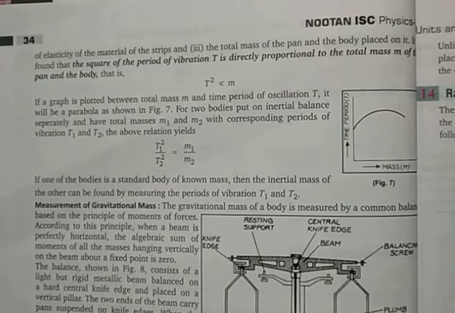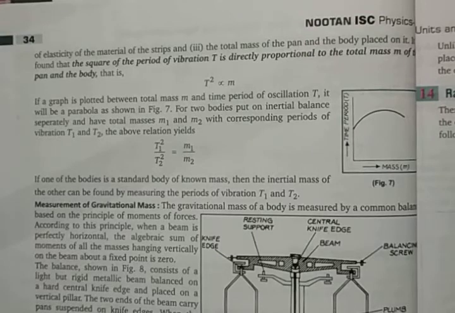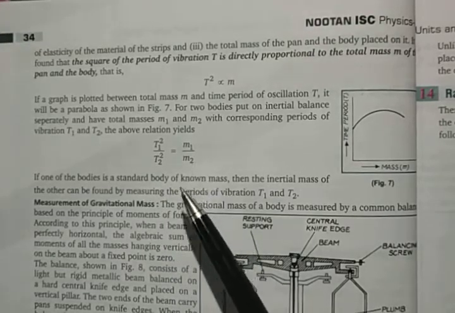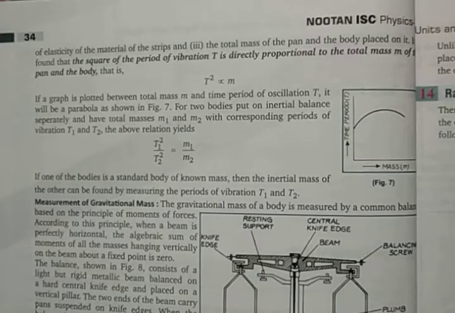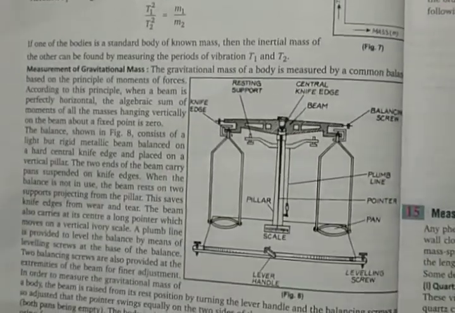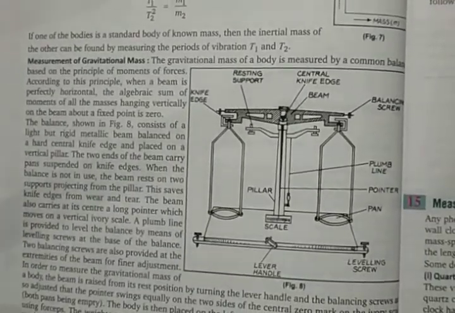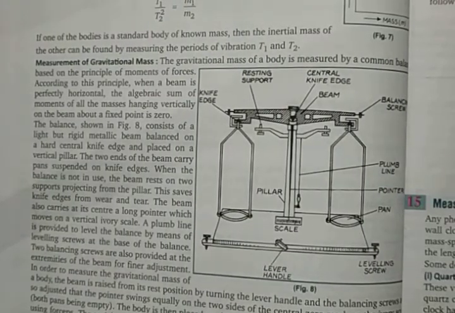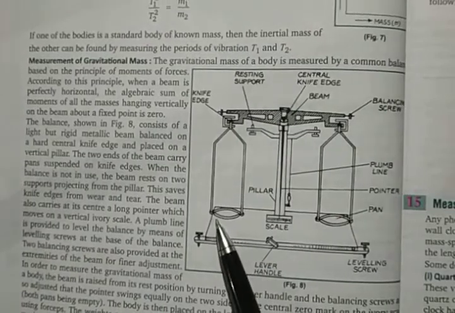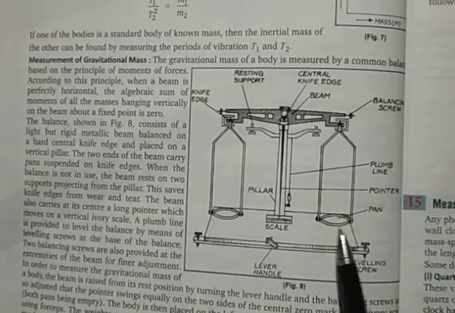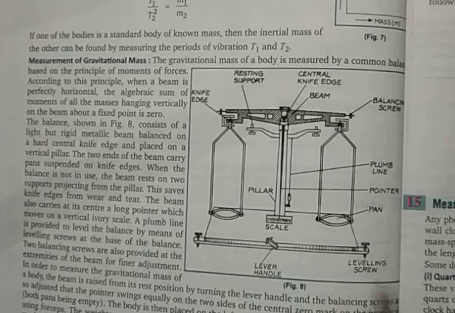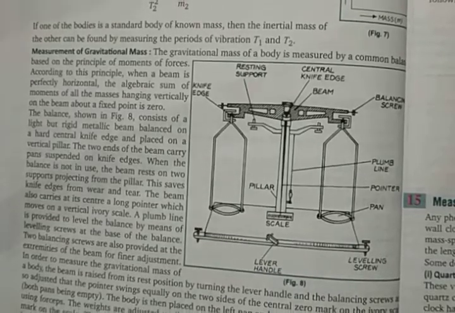In page number 34, you will find the same way. The time period of the inertial mass, those vibrations as well as the mass variations are given here. Just take a look. And measurement of gravitational mass, how to find out the mass using gravity. You already know this. It is just a physical balance. You can put anything because of the gravity, it pulls down and you'll be able to measure it. So that's the way it is explained here.